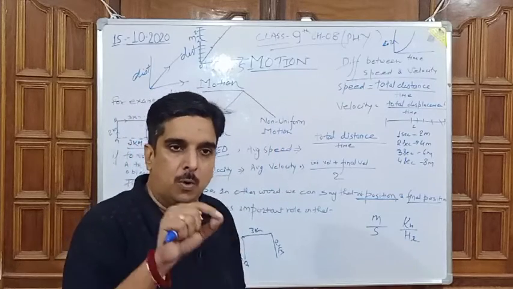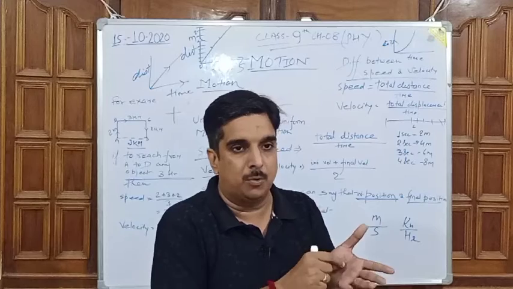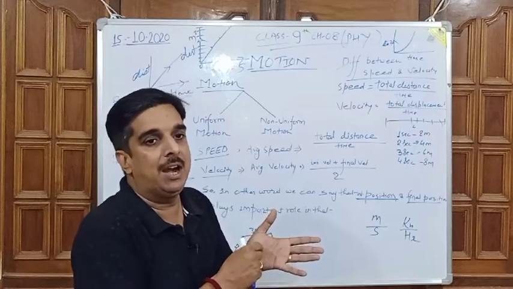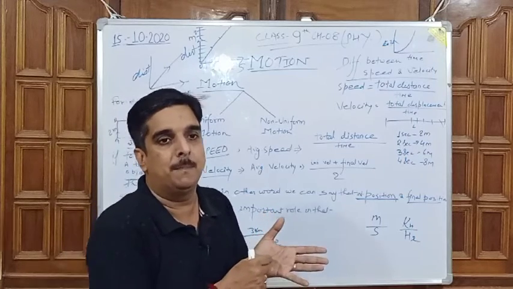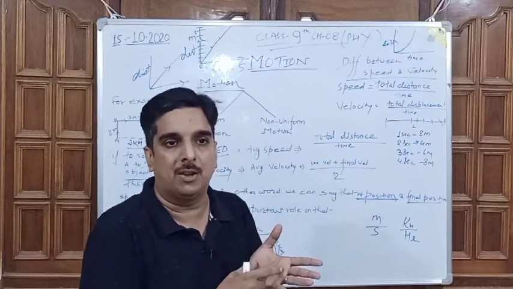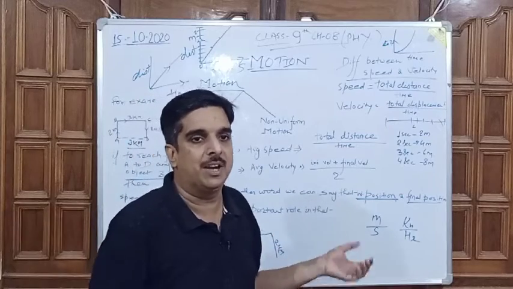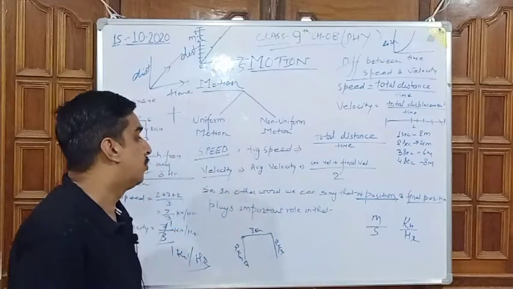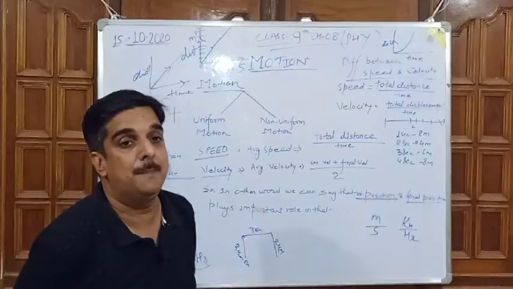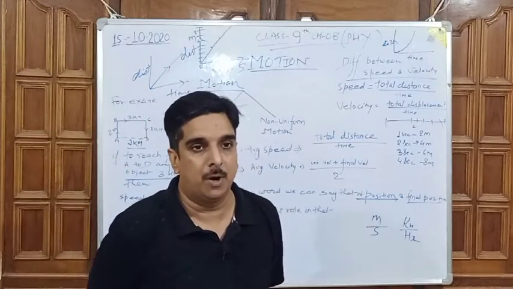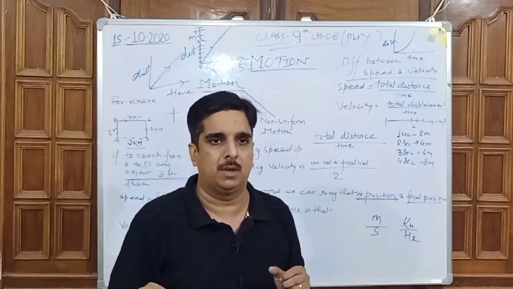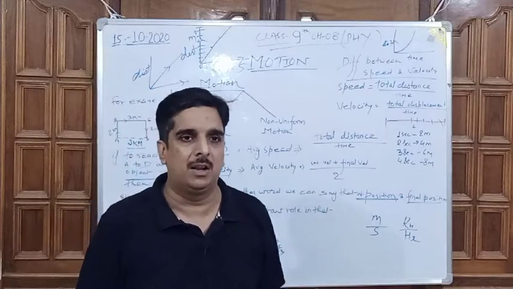Because of the vector property, we have to find out the velocity of an object at each and every point. If we have to calculate an average velocity, then we will consider the given or particular points, and afterward we will divide by 2 and we will get the average velocity. So in other words, initial position and final position play an important role in velocity. In speed, it is not compulsory that we know the initial, middle or final position and all.